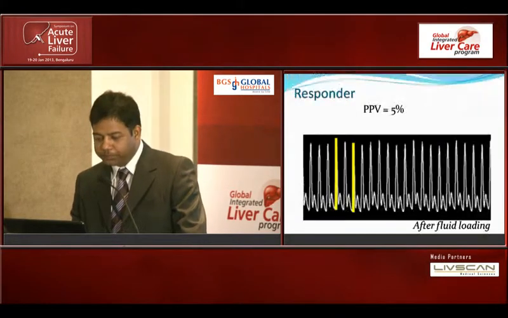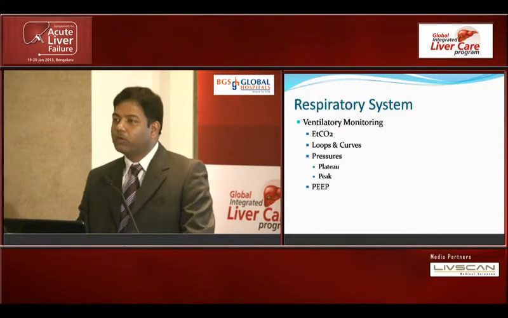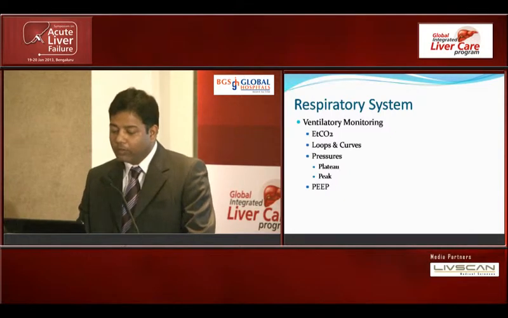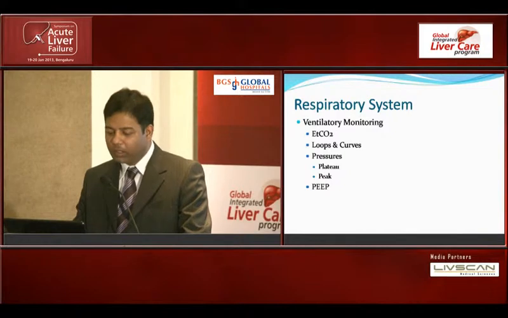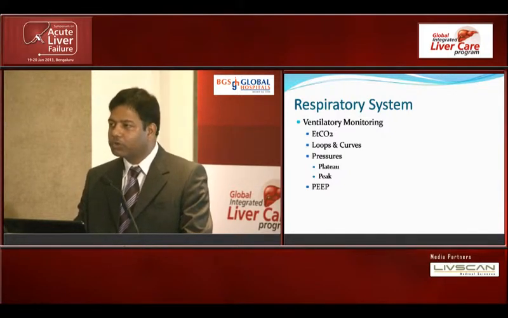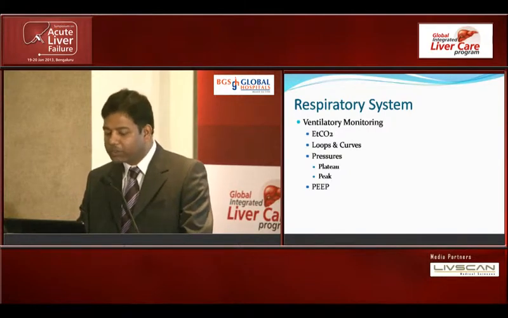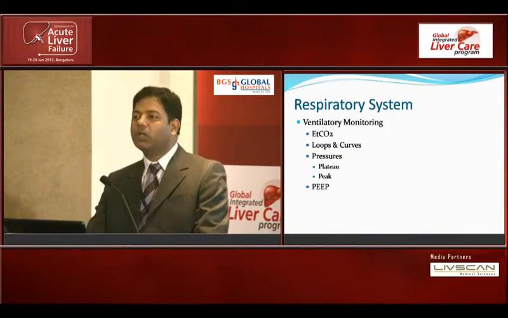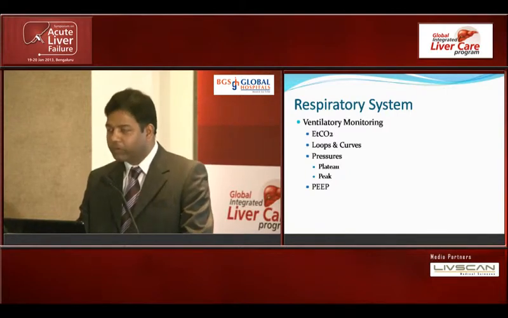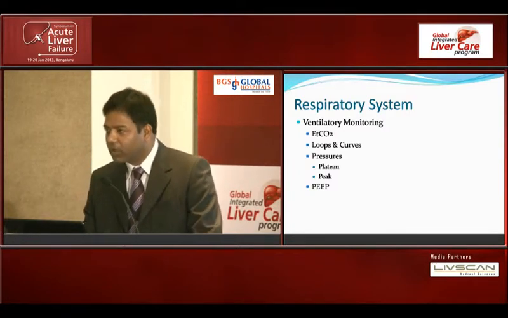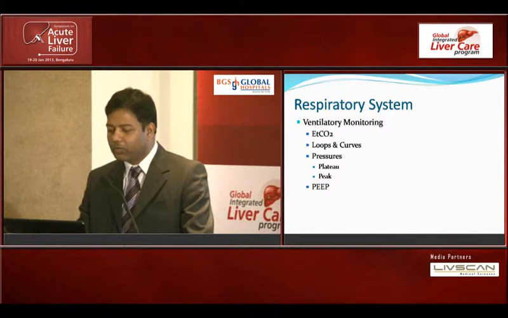Coming to the respiratory system, most of these ALF patients having a higher grade of encephalopathy are intubated and ventilated, and we should look at the end-tidal CO2, various loops and curves, and the pressures, plateau and peak pressures, to tell us how the lungs are behaving, how our fluid therapy is behaving, and obviously we should have a view about the PEEP. PEEP is considered quite dreaded when we think about ICP and cerebral edema, but let's look at this study.